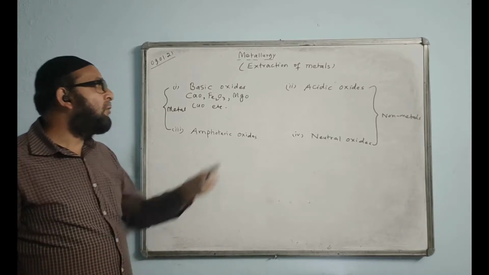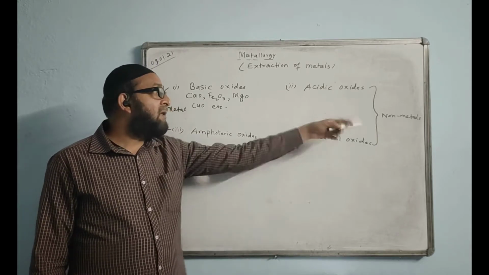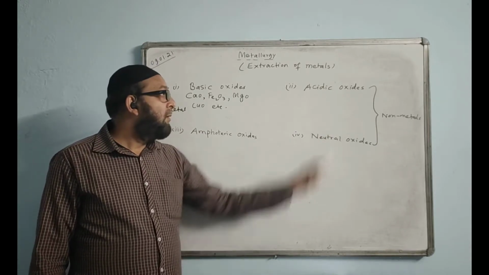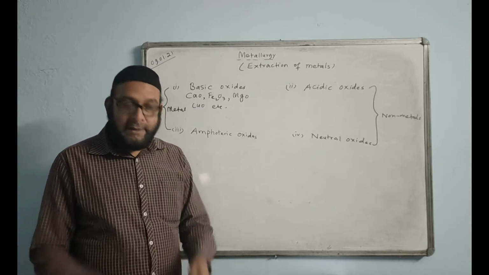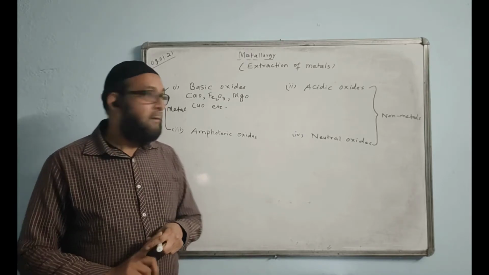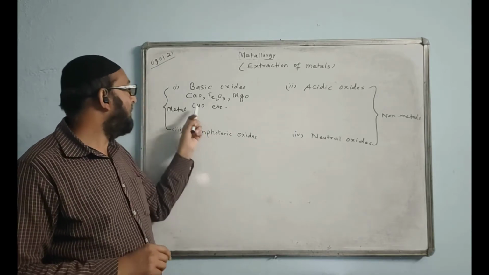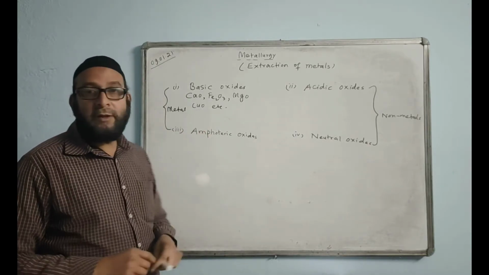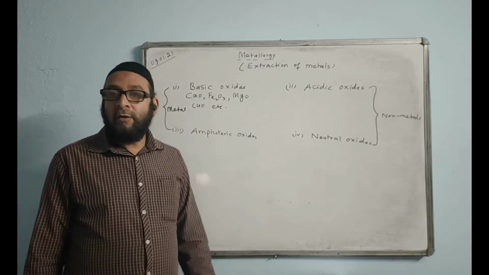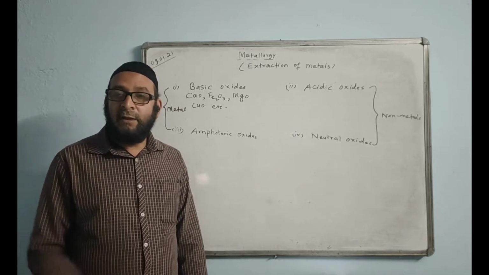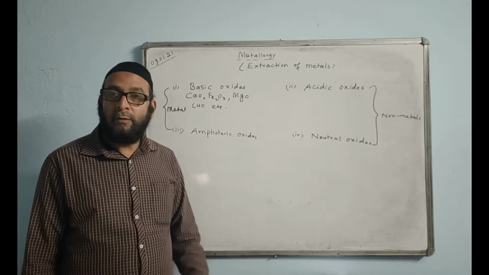Okay. Now coming to the acidic oxides. These are the oxides of non-metals, which cannot react with an acid. Acid and acid will be no reaction. Acidic oxides cannot react with an acid, but they can react with a base to form salt and water.